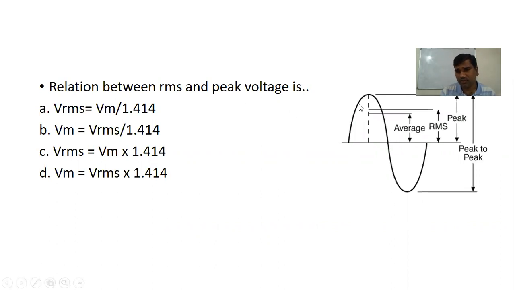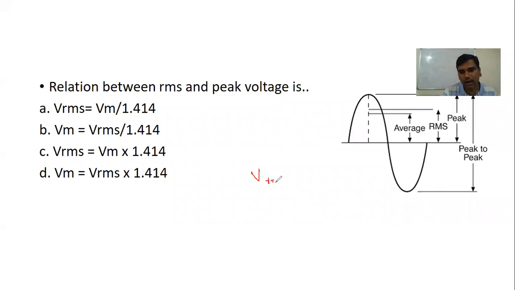We can observe this sinusoidal wave in which the applied voltage is continuously varying. When it is varying, it can have one maximum or highest voltage, that we call the peak voltage. But it will give the same effect as a DC voltage, or it will produce heat equal to the DC. So that we consider as RMS. So basically, the RMS value is always less than the peak value, and the mathematical formula for RMS is VRMS is equal